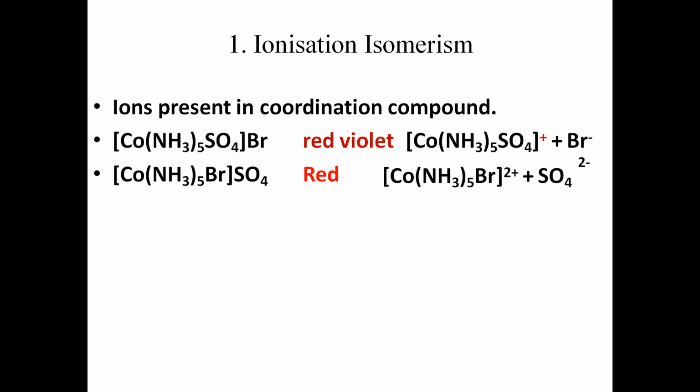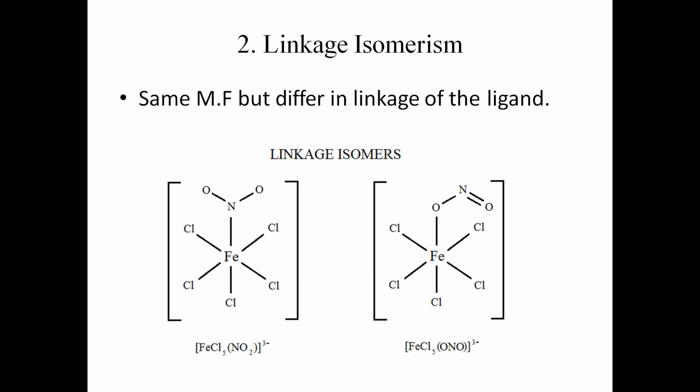For example, these two isomers have the formula cobalt pentaammine bromide sulfate. One of these is red violet and forms a precipitate with barium chloride, indicating the sulfate ion is outside the coordination sphere. The second one is red and does not form a precipitate with barium chloride but forms a precipitate of silver bromide with silver nitrate, indicating that the bromide ion is outside the coordination sphere.